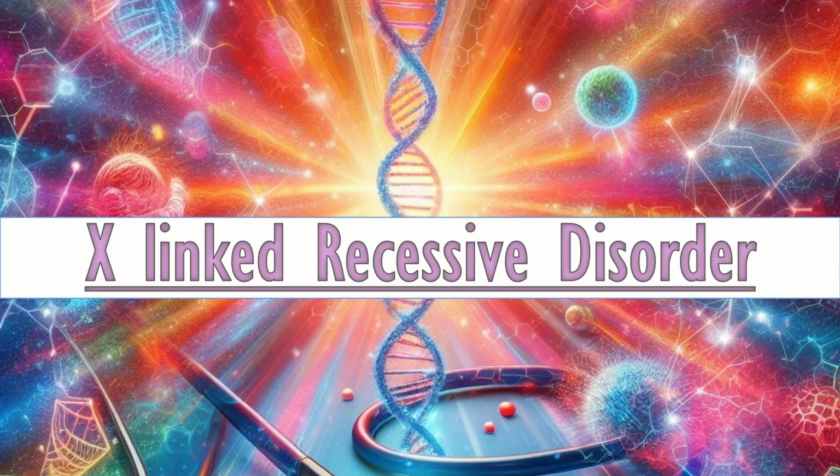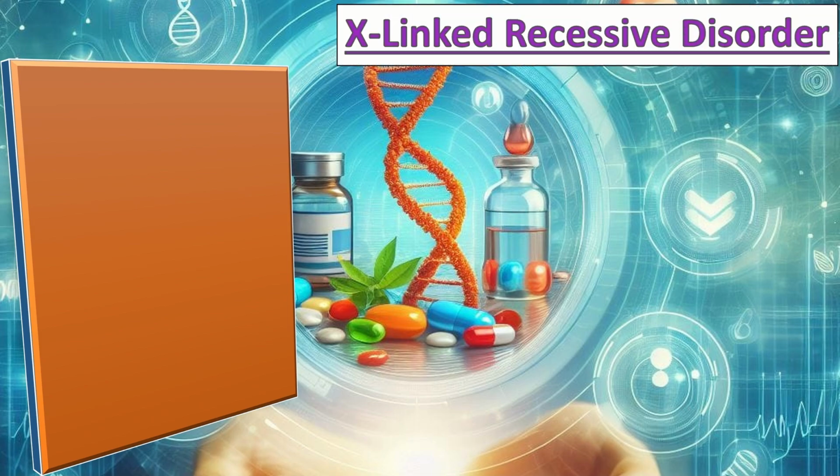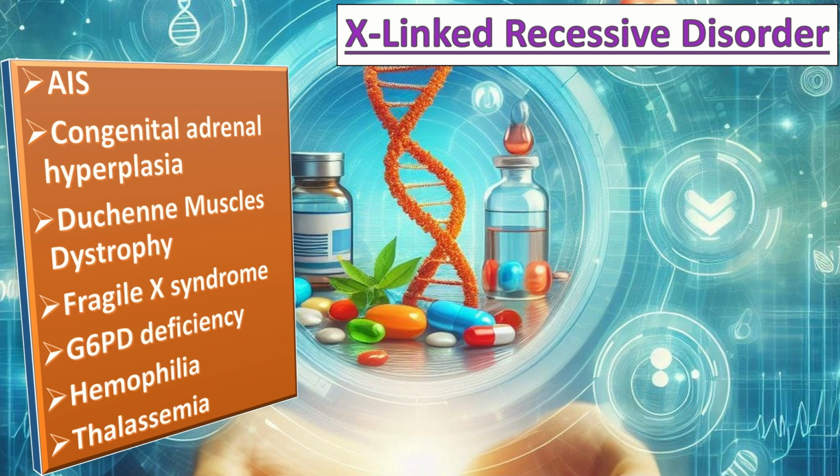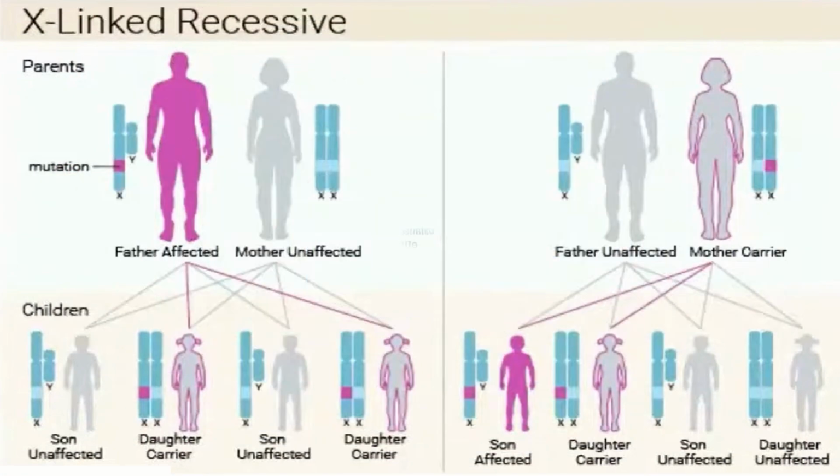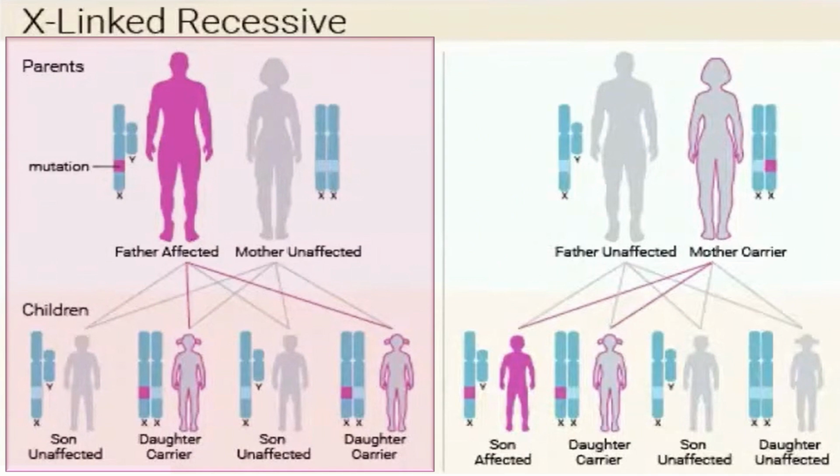X-linked recessive disorder. Few examples include androgen insensitivity syndrome, congenital adrenal hyperplasia, Duchenne muscular dystrophy, fragile X syndrome, G6PD deficiency, hemophilia, and thalassemia. For example, in this condition, if we have an affected father and the mother is unaffected, then sons will be unaffected and the daughters will be carriers.